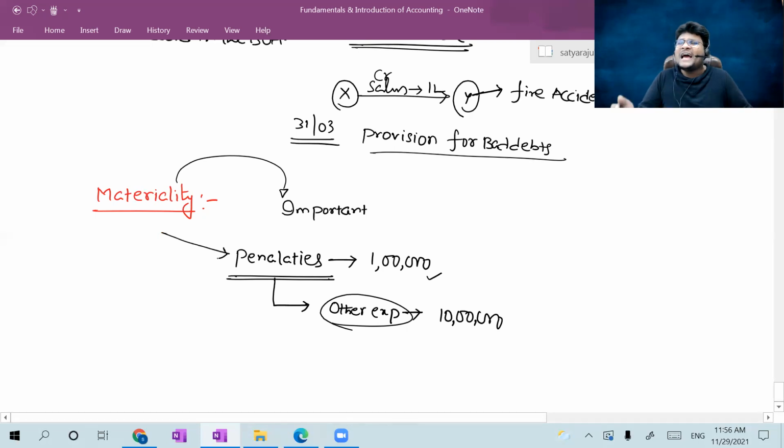So materiality tells us what is important and what is not important. When an item is important, if it is ignored, the ultimate decision of the decision maker will change, then you can treat it as a material item, which is an important item. All such material items should be separately disclosed in the financial statement. They should not be clubbed into other items. The materiality concept is a subjective concept: which is material, which is immaterial. Who will decide, sir? Management will decide based upon the circumstances of each case. So simply, the materiality concept is also considered at the time of drafting the financials.